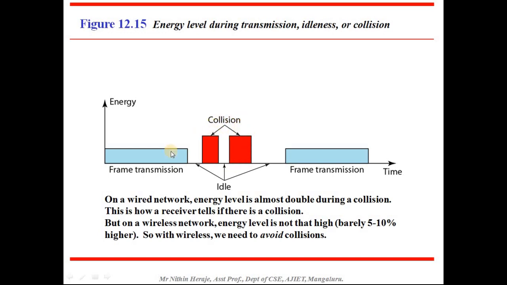So if the energy level is almost double, that would be a collision. But on a wireless network the energy level is not that high; it is barely 5 to 10% higher. So in the wireless medium we need to avoid collisions, because we will not come to know of the collision since it gives only 5 to 10% higher energy.